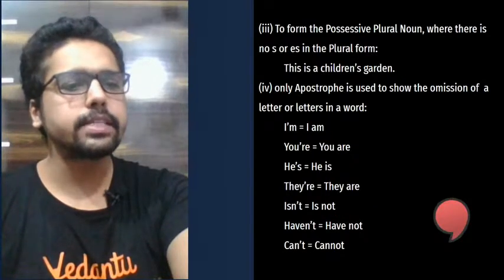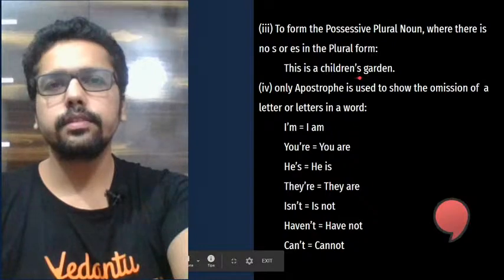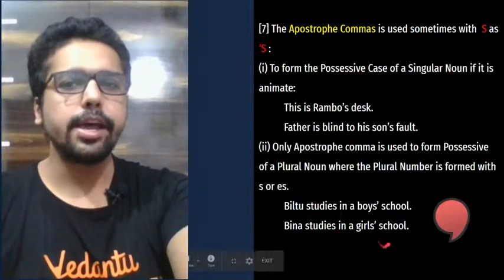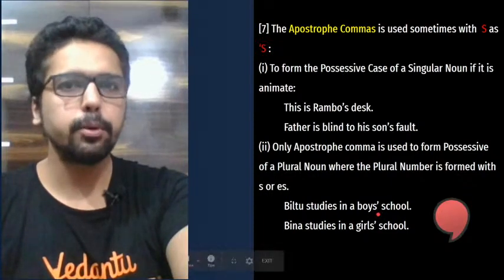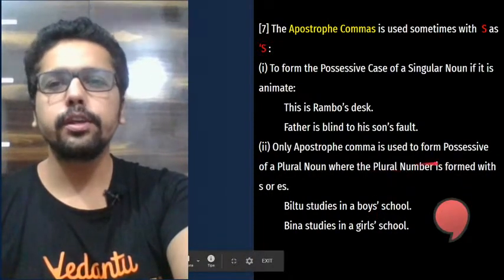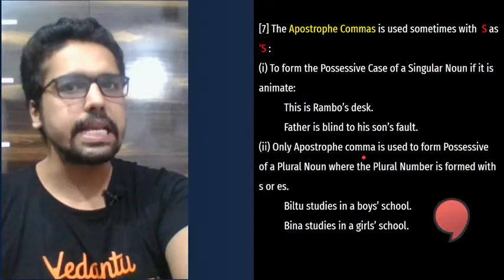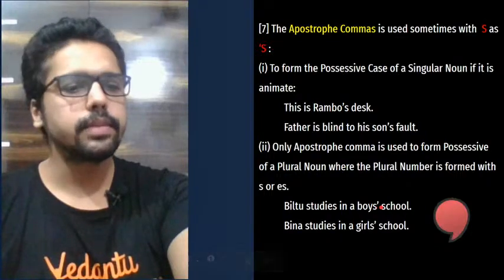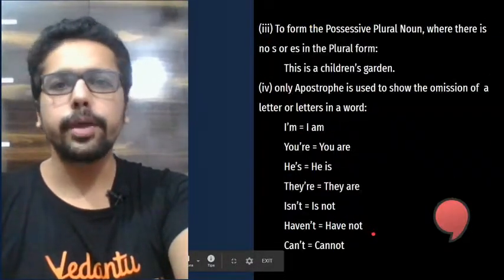Ashish, yeah, that's exactly what I said. The difference is children, you see, does not end with S. That's why we are adding apostrophe S here. Here, boys and girls, they end with S. The spelling ends with S, the plural form of it. So we cannot use apostrophe S here. We are using only and only the apostrophe without S. That's how it is. So we say boys' school, after the S. Girls' school, after S. Okay.